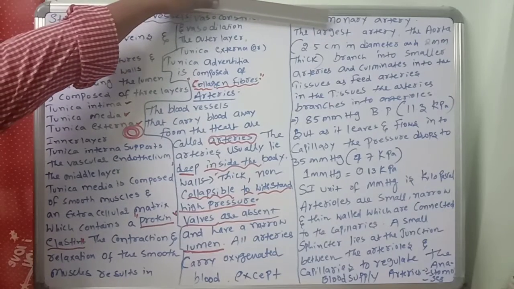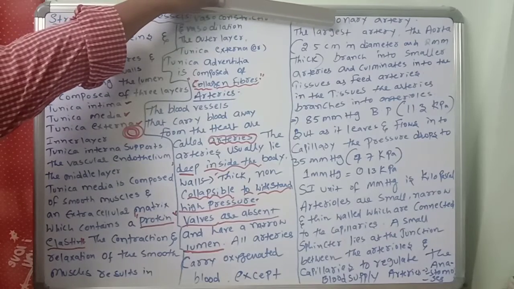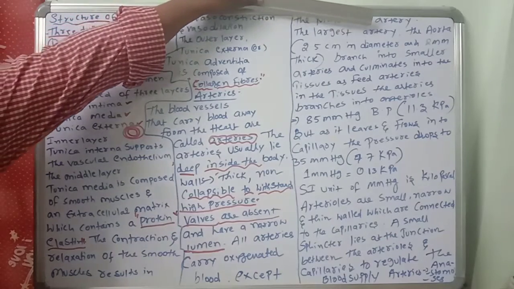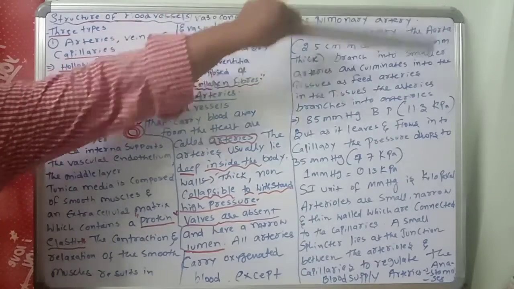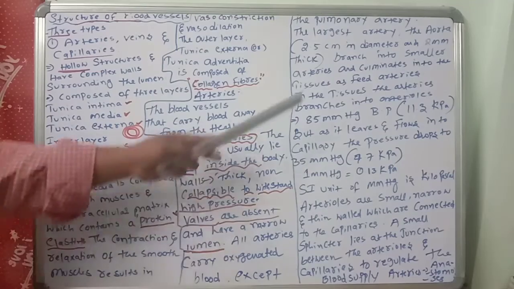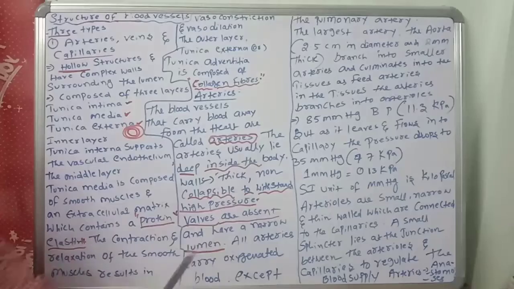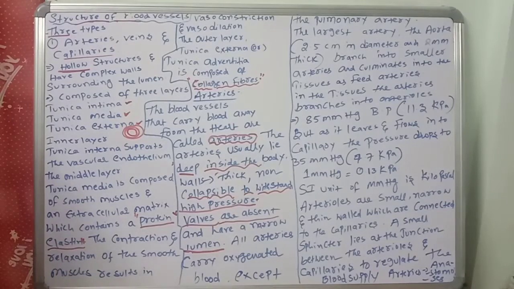Next, the largest artery. What is the largest artery? The largest artery is the aorta, 2.5 centimeters in diameter and 2 millimeters thick.